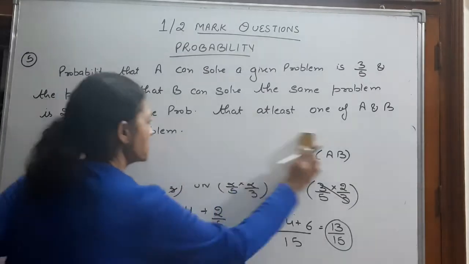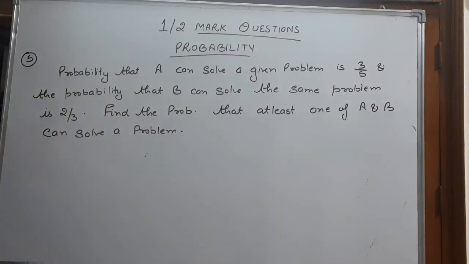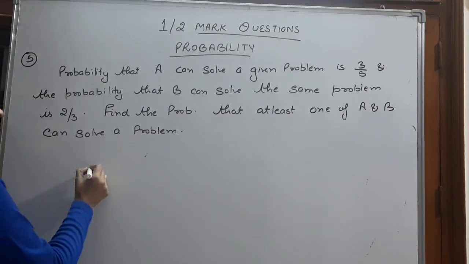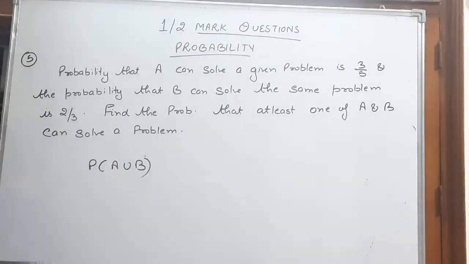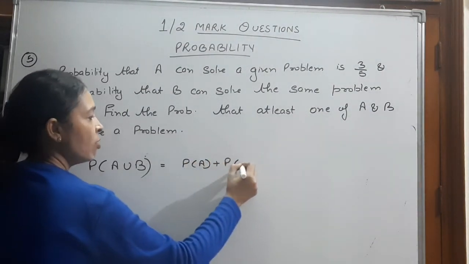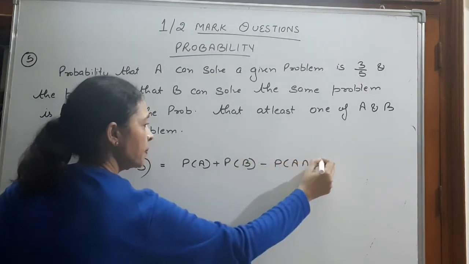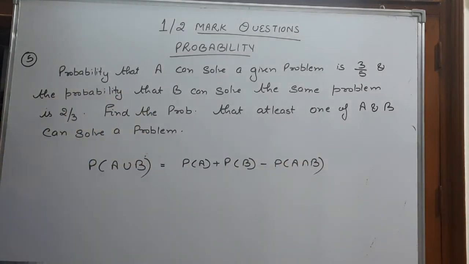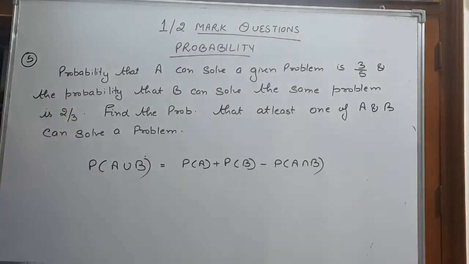Another way. What we have to find? We have to find the probability that at least one of them can solve. Means we have to find probability of A union B. What is A union B? At least one of them has solved. The formula is probability of A plus probability of B minus probability of A intersection B. Probability of A and B is given. What about probability of A intersection B?